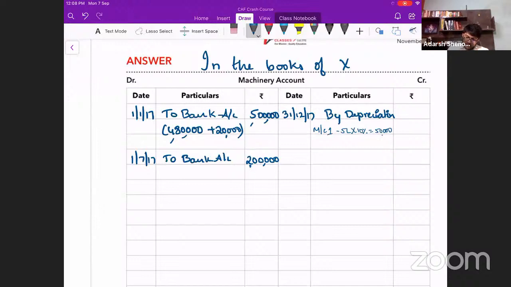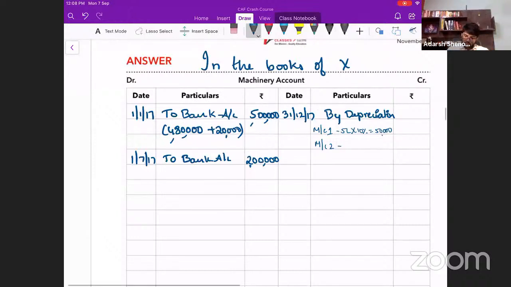What about the second machinery? Was it used for the whole year? No, sir. The second machinery was not used for the whole year. It was used starting from July up till 31/12. Can someone calculate? 1st July to 31 December: July, August, September, October, November, December.